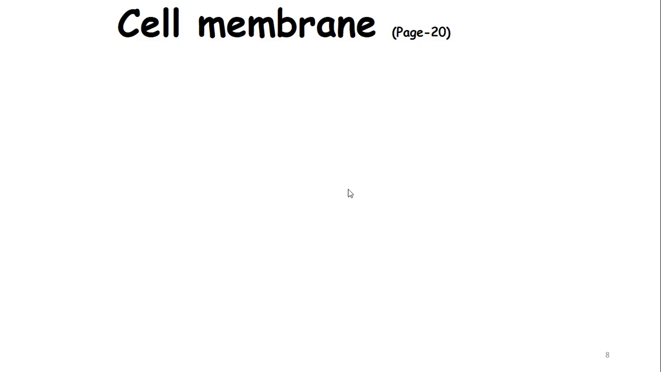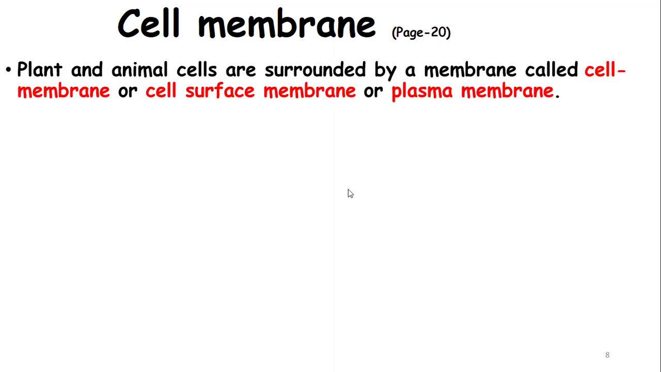Dear students, now what happens when you observe a cell, whether plant or animal cell, under a microscope? It shows much more detail of this tiny structure. One of them is the cell membrane. The cell membrane is the entry and exit of the cell, or in other words, it is actually the doors through which molecules move into the cell and move out of the cell. Plant and animal cells are surrounded by a membrane called the cell membrane, or you can say cell surface membrane, or you can also say plasma membrane.